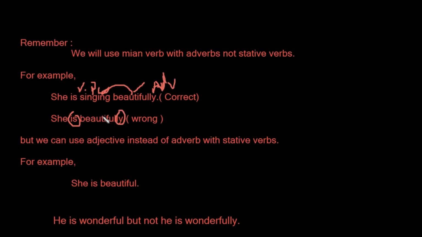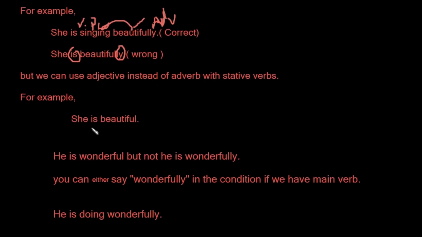Of course, we can use an adjective with the main verb or stative verbs, but we cannot use an adverb of manner with the stative verbs. For example, she is beautiful: she is the subject, is is a stative verb, and beautiful is an adjective, because I removed ly, and now it is no longer an adverb, it is an adjective. So I hope that is clear.